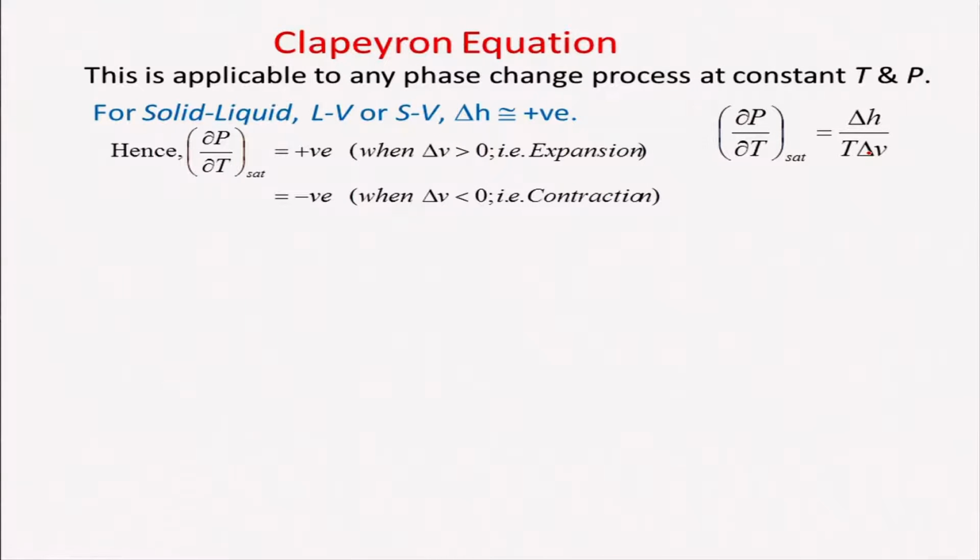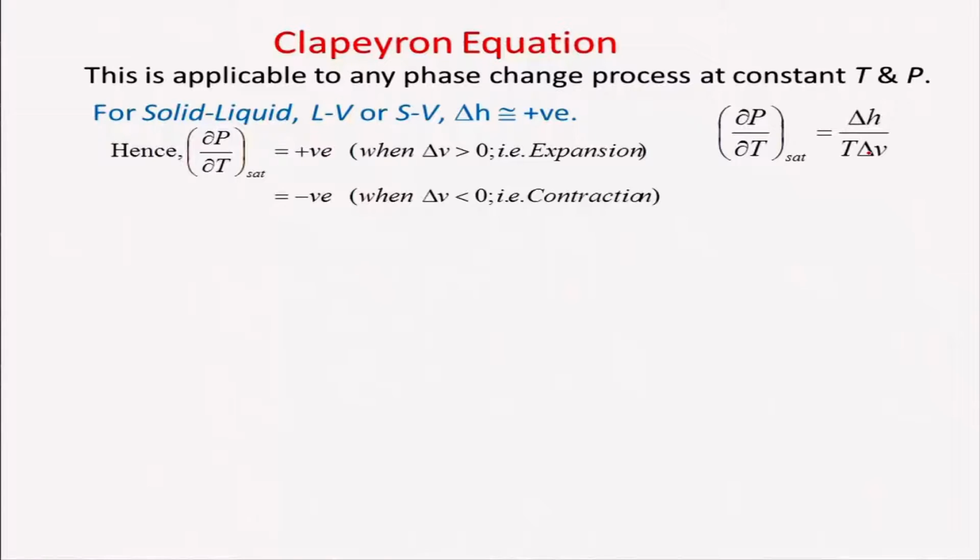If solid is converted into liquid, let us say, or vapor, that will be expansion, but there might be some cases where that will be contraction.